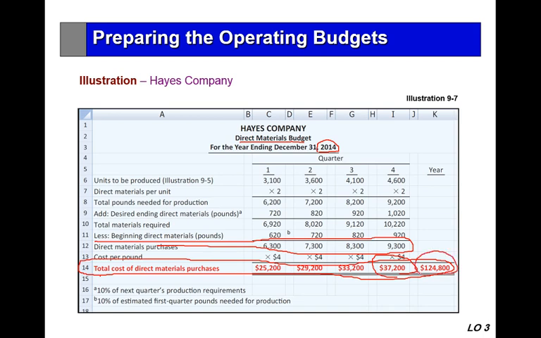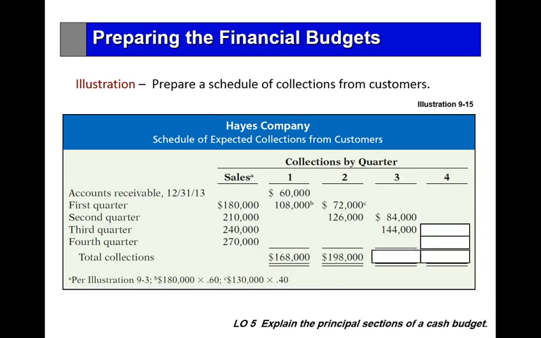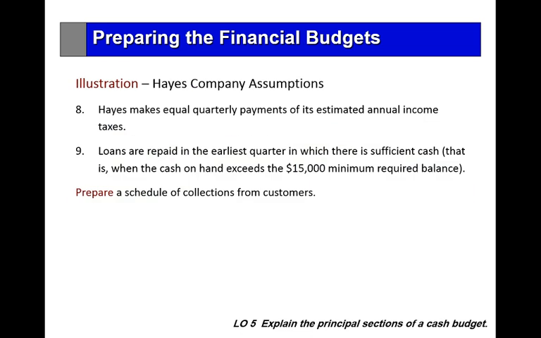Total $124,800. Okay, here we go back to our illustration.